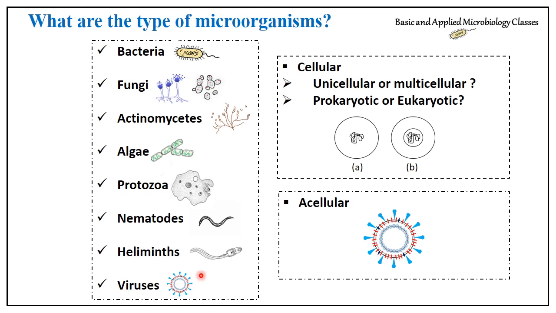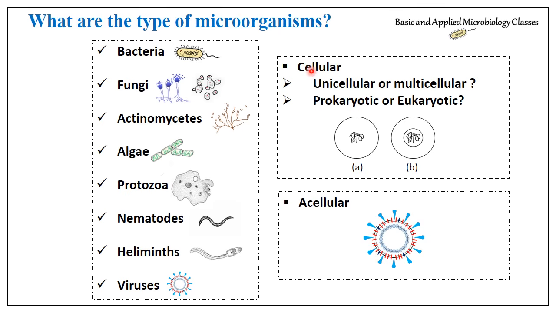Then you should know why we are saying viruses are acellular, because viruses do not have any distinguished cell wall and cell membrane. Viruses are also known as nucleoprotein particles. They have only a protein coat, the capsid, and in the center, what do they have? Nuclear material, that is RNA. This figure is of which virus? This is of coronavirus, COVID-19. You can see here, this is the outer capsid, the protein coat, and inside, this is the RNA molecule. So only proteins and RNA make up this virus, that is the acellular form.